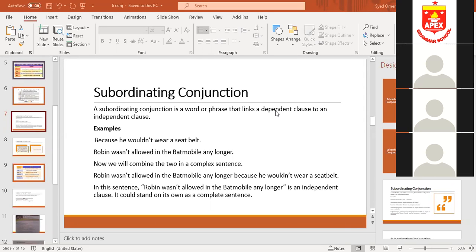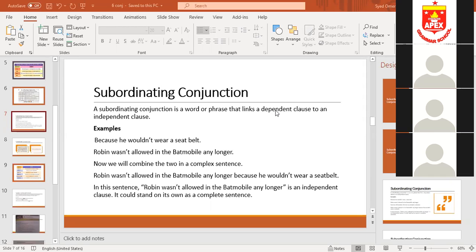Now look at the example. If I say, the police reached late, the first sentence is giving complete meaning, because it starts with the subject, the police. It has a verb, reached. The police reached late. Now I give you another sentence.